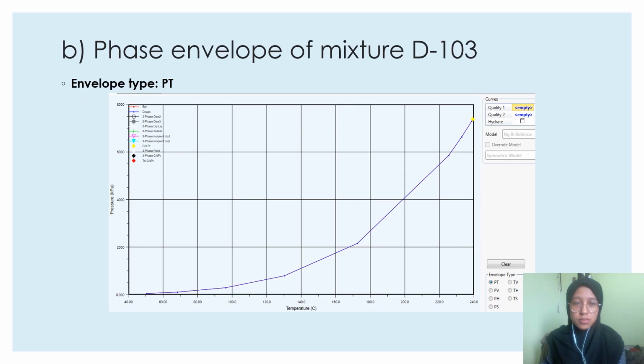For question B, we need to construct the phase envelope of mixture D103. We construct the PT envelope type from the HYSYS software. As you can see here, when the temperature increases, the pressure also increases.